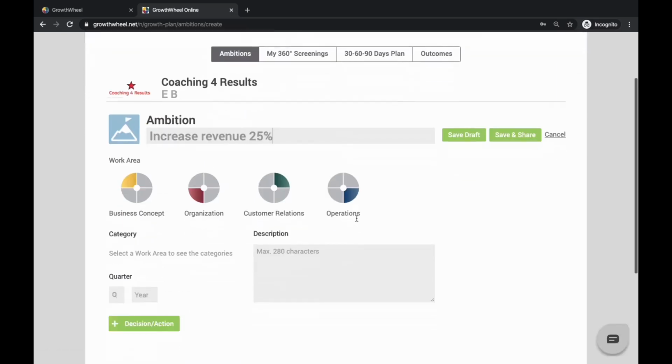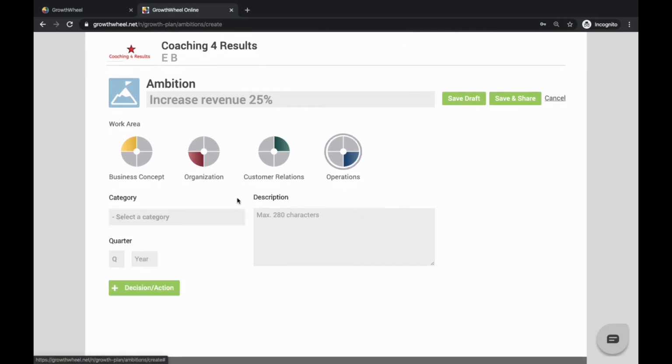Let's click on the blue Operations circle. Now we can select Revenue Growth. We can also add a description that adds more details about our ambition. Next, let's select the quarter and year when we would like to achieve this ambition. You'll notice that you cannot select past years because we are setting ambitions for the future.